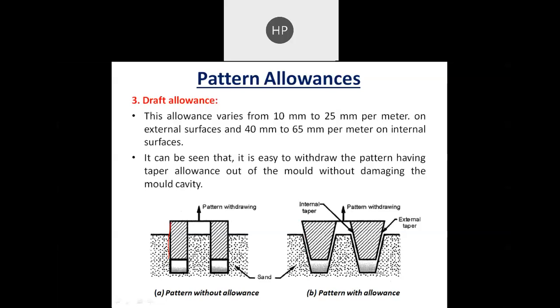so that it will not harm your mold. That's why the allowance is provided. That allowance is known as a draft allowance.